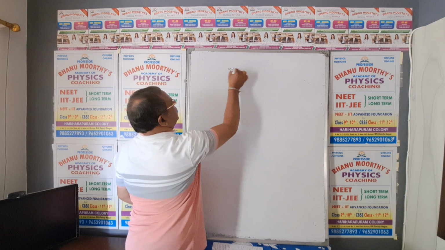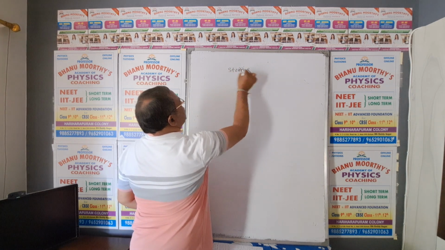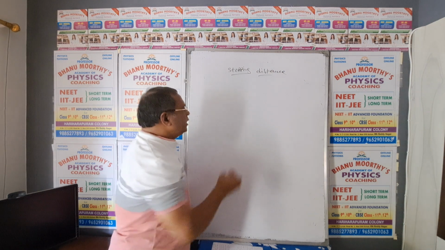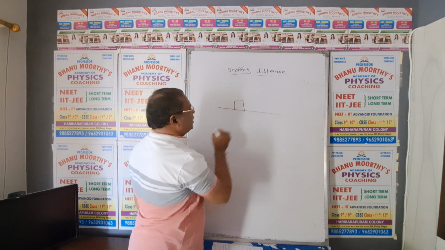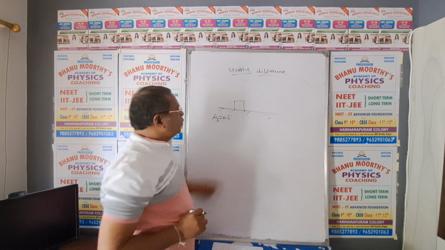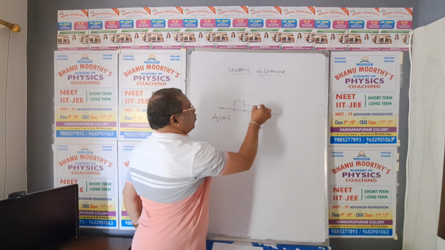Stopping distance. What is meant by stopping distance, my dear students? Stopping distance means a block is placed on the surface with mu s value given as 0.5. Due to friction, what happens? The block moves slowly.